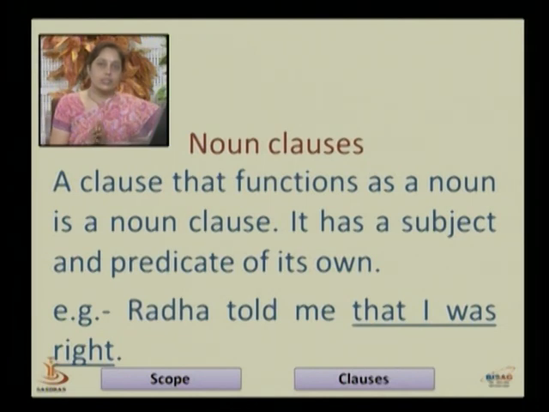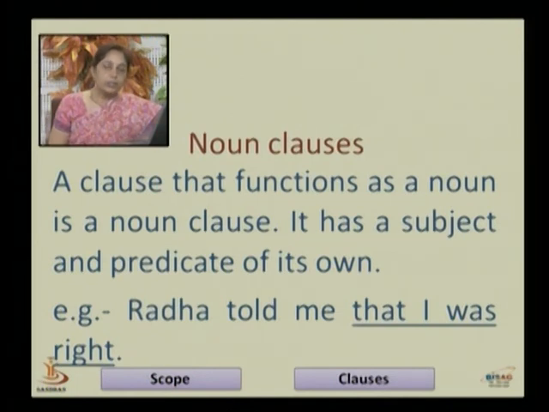In a sentence, a noun comes generally as a subject and also as an object. In a sentence, subject plus verb plus object. So sometimes it comes as a subject, sometimes as an object. If we take an example, it will be more clear.